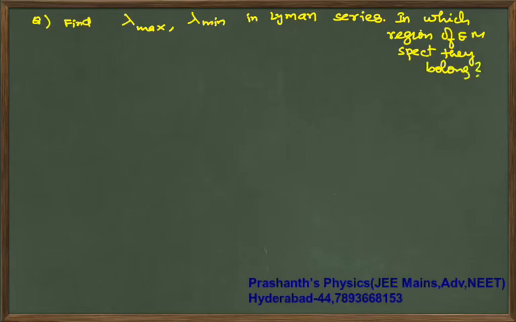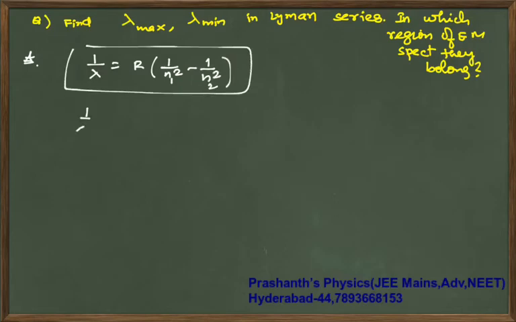Pause the video clip, try the answer. Hope you have tried for a sufficient amount of time. So what is the answer? 1 by lambda is R times 1 by n1 square minus 1 by n2 square, which is your formula. In the Lyman series, it is 1 by 1 square minus 1 by n2 square.